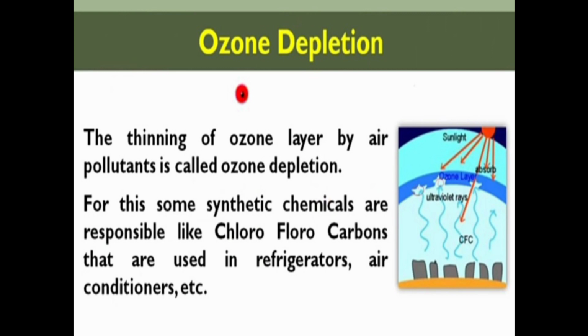And what is the reason for this thinning? The synthetic chemicals like CFCs, that is chlorofluorocarbons, which are generally used in refrigerators, air conditioners, etc. These synthetic chemicals are responsible for the thinning of the ozone layer, which is leading to ozone depletion.